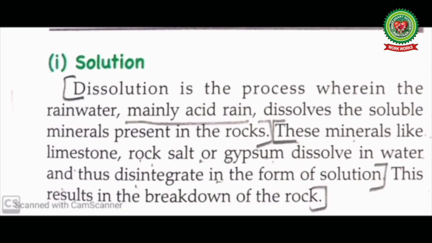Solution is the simplest form of chemical weathering in which some minerals dissolve when rainwater falls on the rocks. In this process, the rocks disintegrate when the soluble minerals dissolve and are washed away in the form of solution. Some examples of soluble minerals are rock salt, limestone, gypsum and silica.